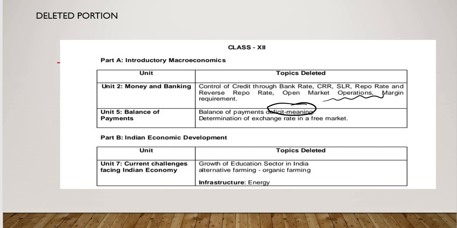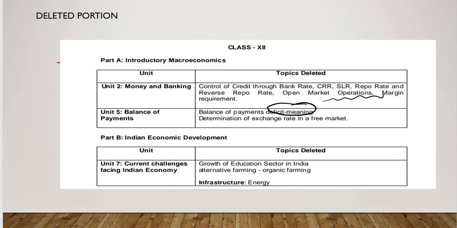Determination of exchange rate in free market, that is demand and supply. Free market is floating, the diagram of demand and supply, how the exchange rate is determined under free market, that is being cut. Rest everything is there. Current account, capital account, everything is there. For fixed exchange rate, flexible exchange rate, everything is there. Just determination of the rate using that demand and supply diagram has been deleted.